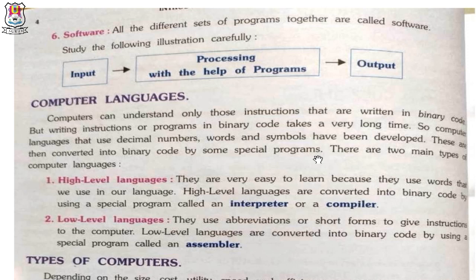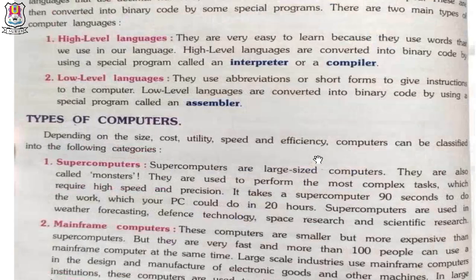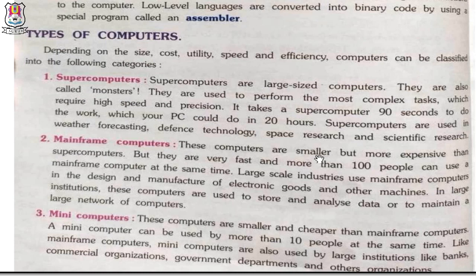High level languages are converted into binary code by using a special program called an interpreter or a compiler. Number 2. Low level language. They are abbreviations or short forms used to give instructions to the computer. Low level languages are converted into binary code by using a special program called an assembler.